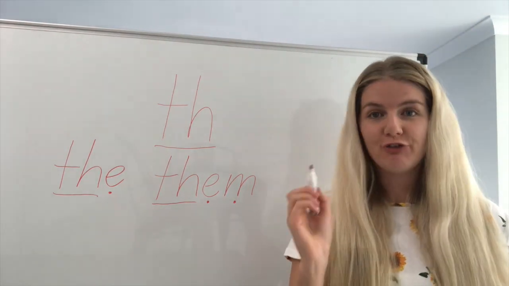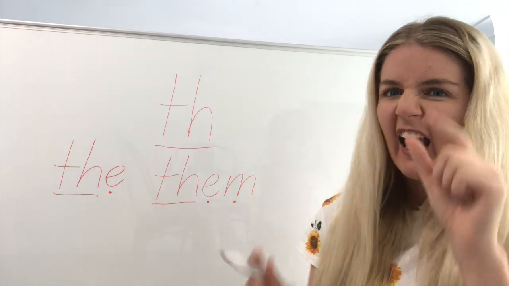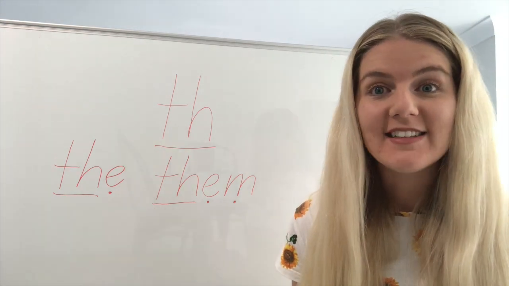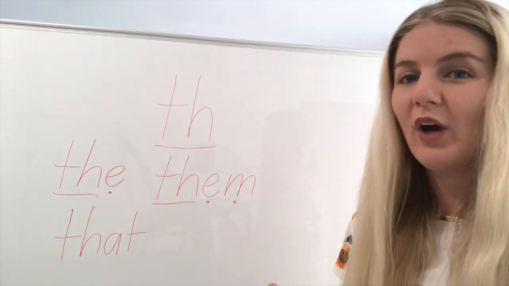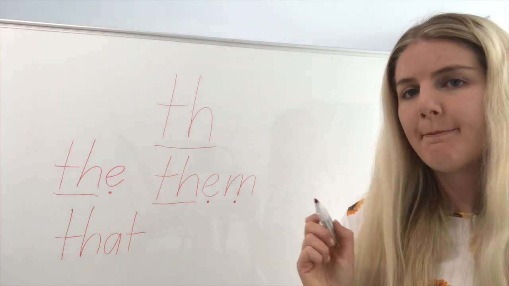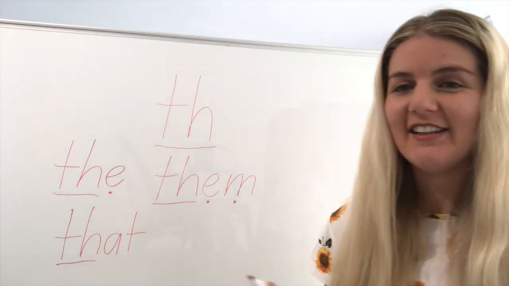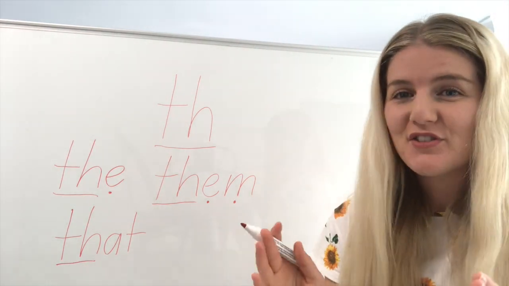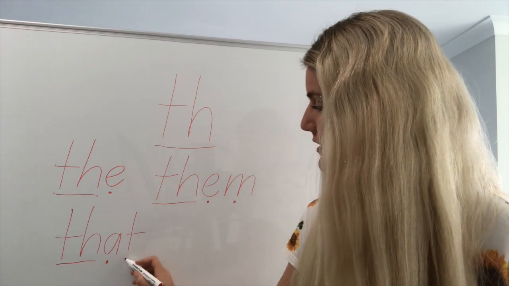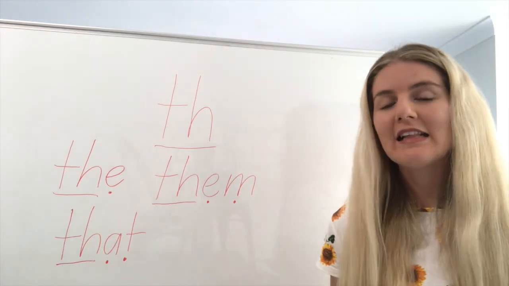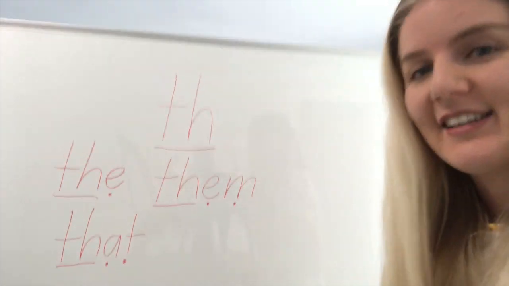Let's keep going. We've only got a few more words to go. Now the next word is that. I can hear a little word in the word that. Can you? Have a go. Does yours look like mine? Well done. Now, where do our sound bars go in the word that? That's right, it goes underneath TH. Well done. Everyone is going so well. Keep going. Our sound buttons go underneath at, that. What is the little word in that? Yes, that's right. It is the word at.